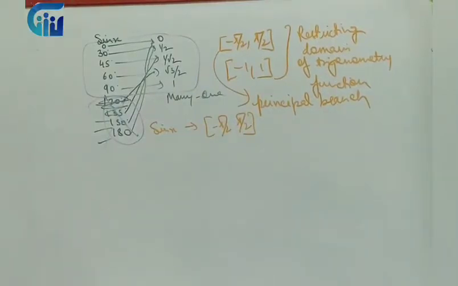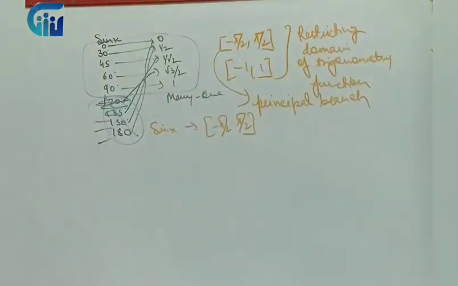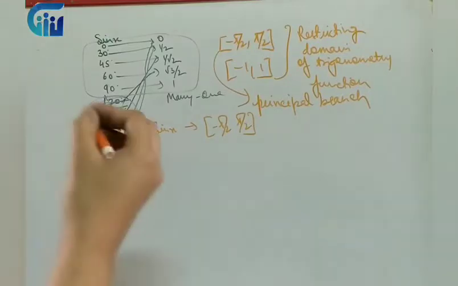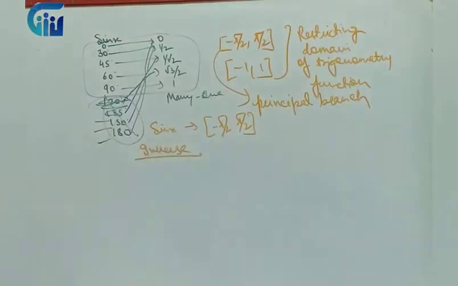I'll tell you all those things, but before going on to this, what we have understood is that we have to restrict the domain of all trigonometric functions, firstly. Why? Because then only they will be invertible. Now next what we have to do is understand what is inverse. What does it mean? Inverse means to do exactly the opposite of what we were doing before.